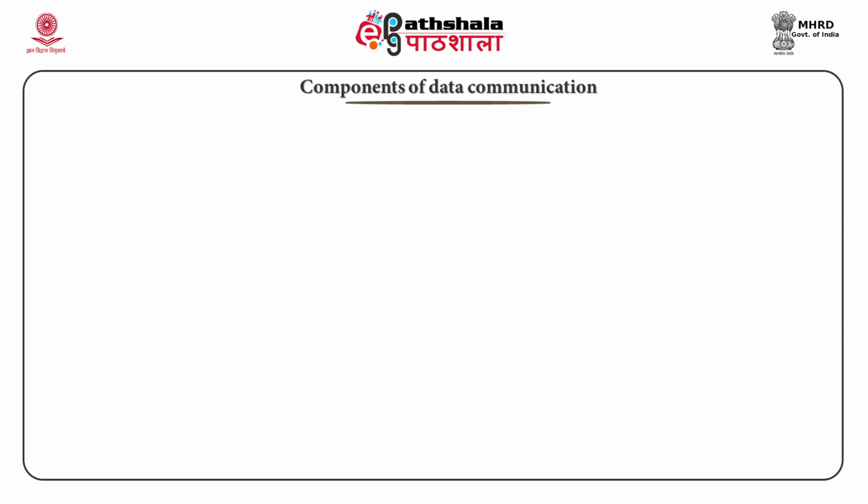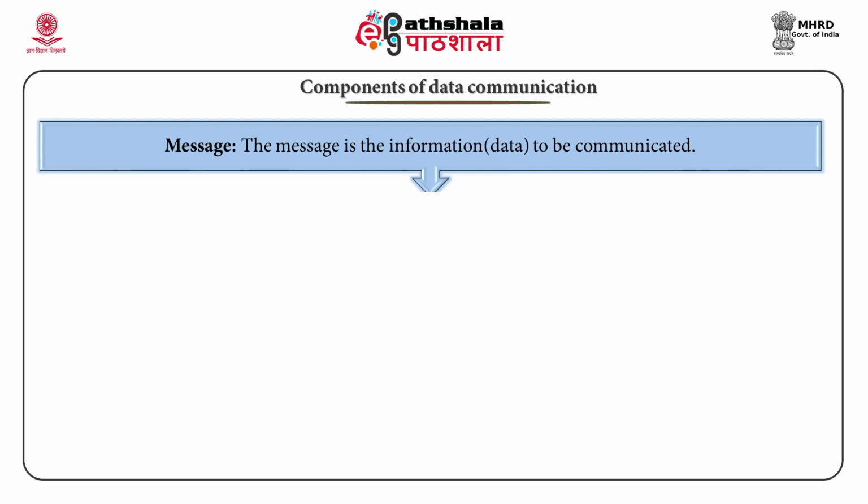Components of data communication. A data communication system has 5 components as shown here. First, message. The message is the information or data to be communicated. It consists of text, numbers, pictures, sound or video or any combination of these. Second, sender.